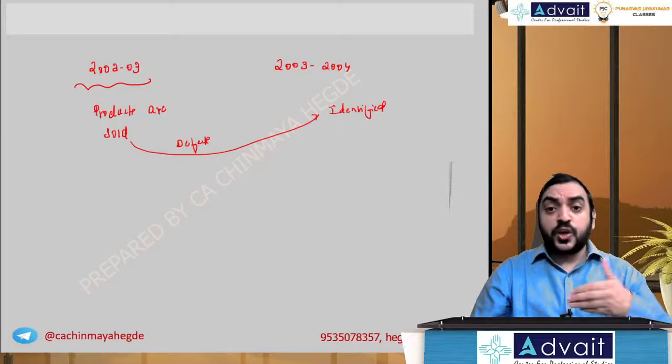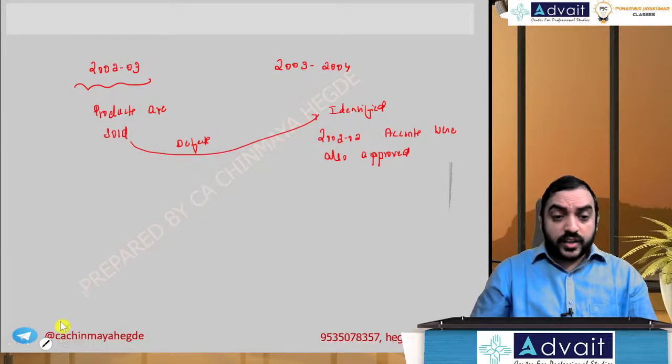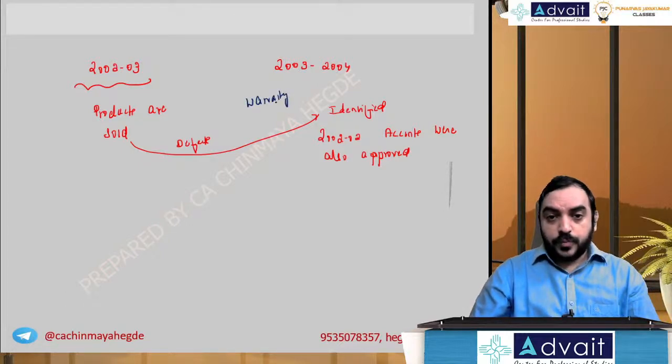That is, after the accounts were approved. So the 2002-3 accounts were also approved. And because of this defect, there is an additional warranty obligation of 1 lakh.